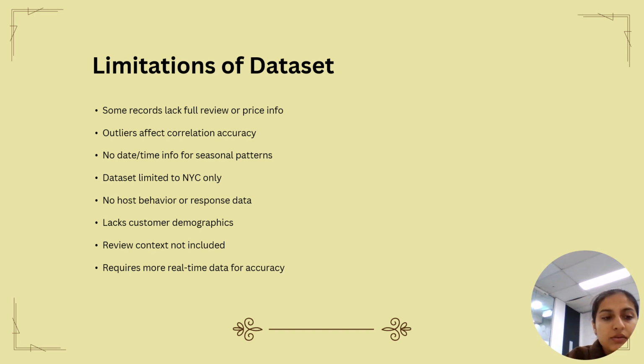Another problem was that the data set didn't include time-based data. This means we couldn't analyze changes over time or see seasonal trends. It also doesn't hold customer age or booking history. These missing details limit how deep we can go with the analysis. More complete data could help us get even better insights in the future, and more real-time data for accuracy.